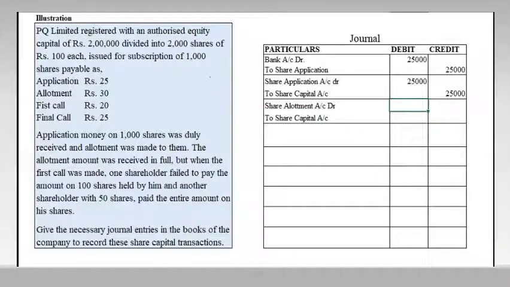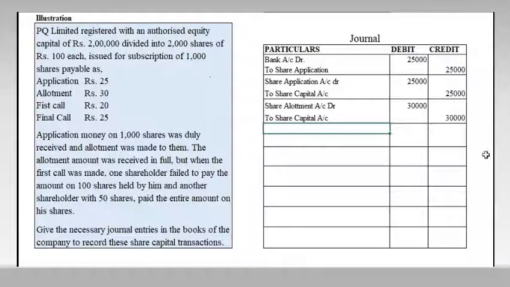How much is the amount on allotment? You have to pay rupees 30. So 30 into 1000, 30,000. So we made the allotment due.